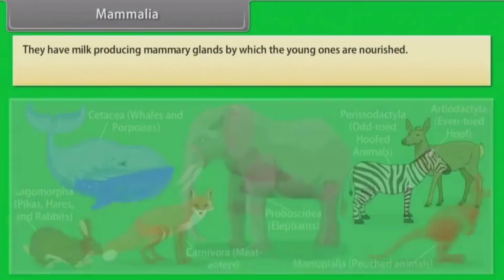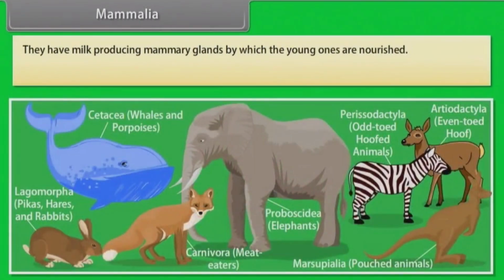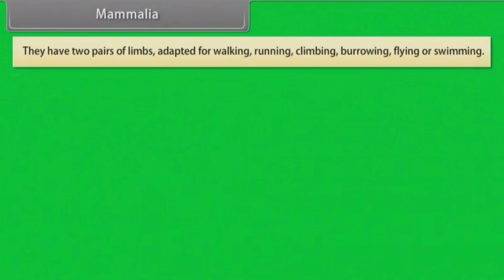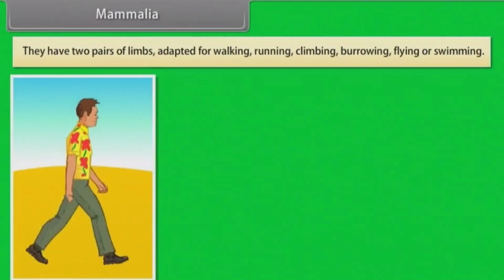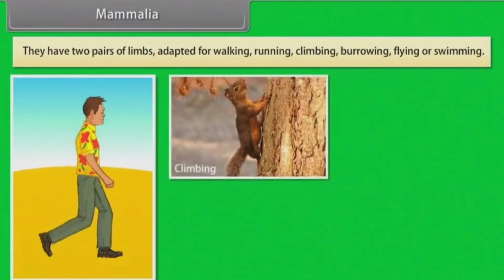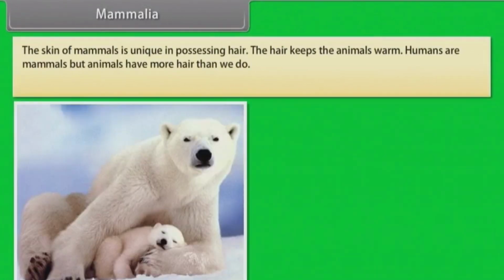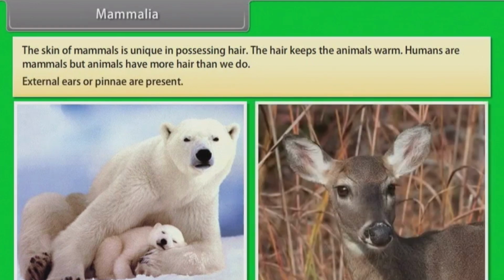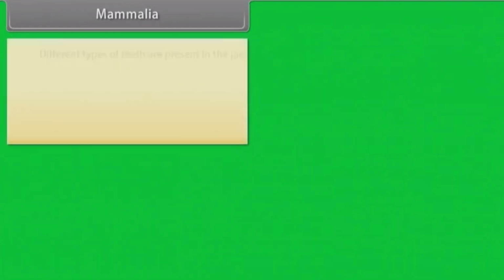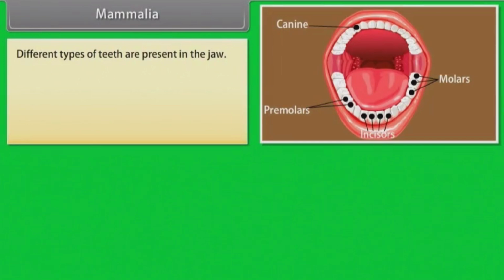Mammalia. They have milk-producing mammary glands by which the young ones are nourished. They are homeothermous, that is, they are warm-blooded. They have two pairs of limbs, adapted for walking, running, climbing, burrowing, flying, or swimming. The skin of mammals is unique in possessing hair. The hair keeps the animals warm. Humans are mammals, but animals have more hair than we do. External ears or pinnae are present. Different types of teeth are present in the jaw.